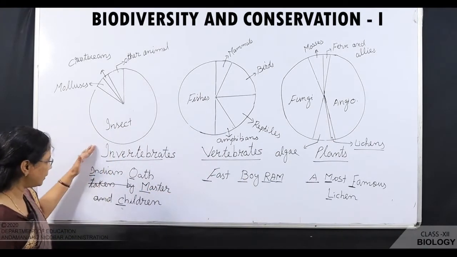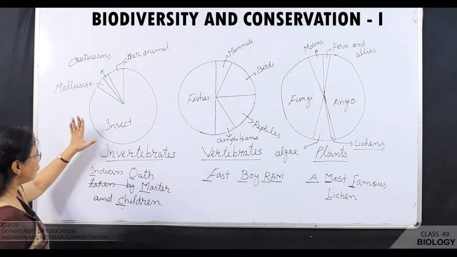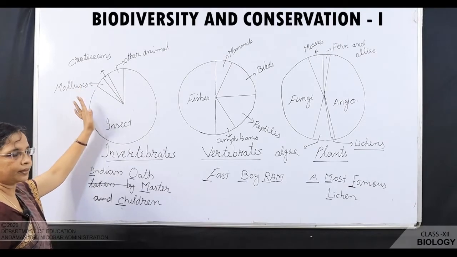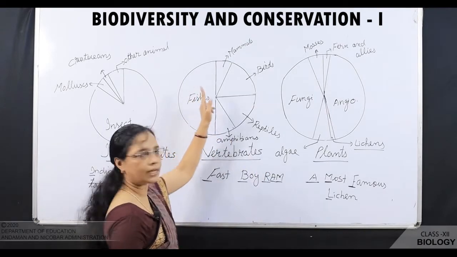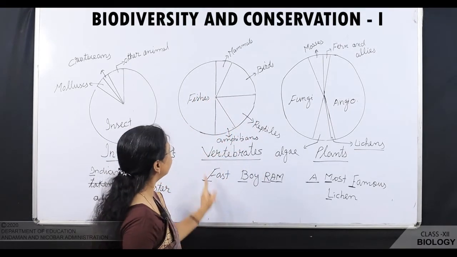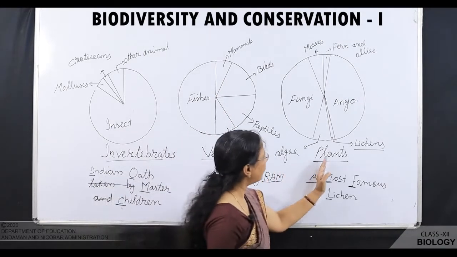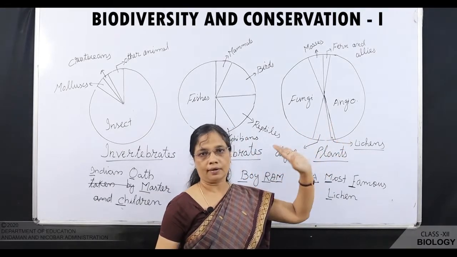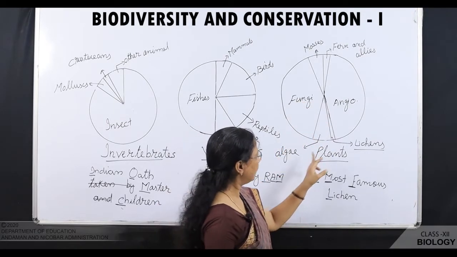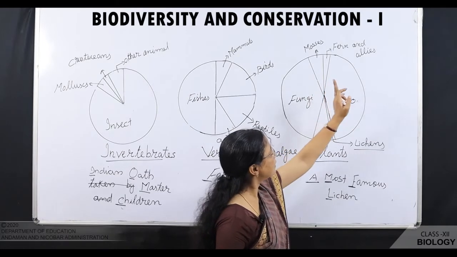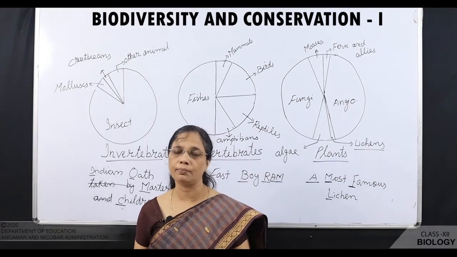So for invertebrates, we use Indian oath taken by master and children, starting from the largest area to the smallest area. Here also we take a sentence, fast boy Ram, starting from the largest area to the smallest area: F for fishes, birds, reptiles, amphibians and mammals. Then for plants, we know that fungi and angiosperms are the species richest ones, so they cover more area. Then comes algae, then mosses, ferns and allies, and the last one is the lichens. Is it clear, children? It is the easiest way to remember this pie chart.